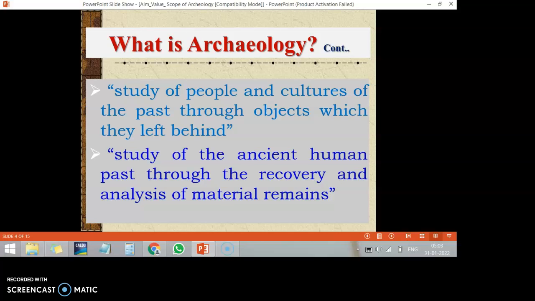Okay, then we have some more explanation about archaeology. An important definition: archaeology means the study of people and culture of the past through the objects which they left behind. How are we understanding their people and their culture? Based on the objects and remains they left. Based on these remains we are trying to understand the ancient people. The study of the ancient human past through the recovery and analysis of material remains is known as archaeology.